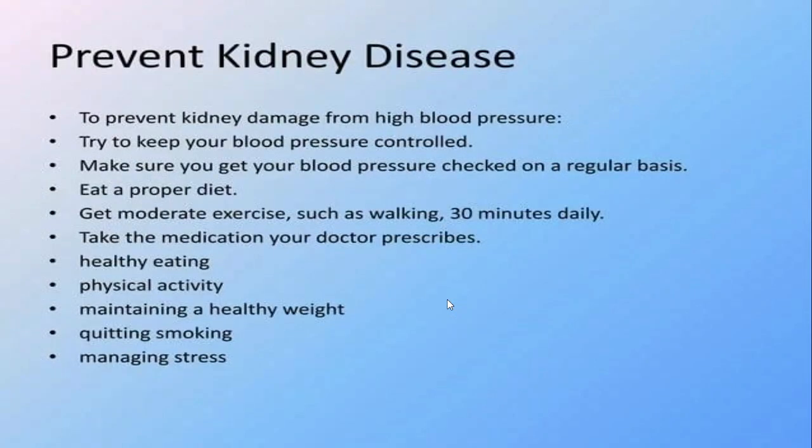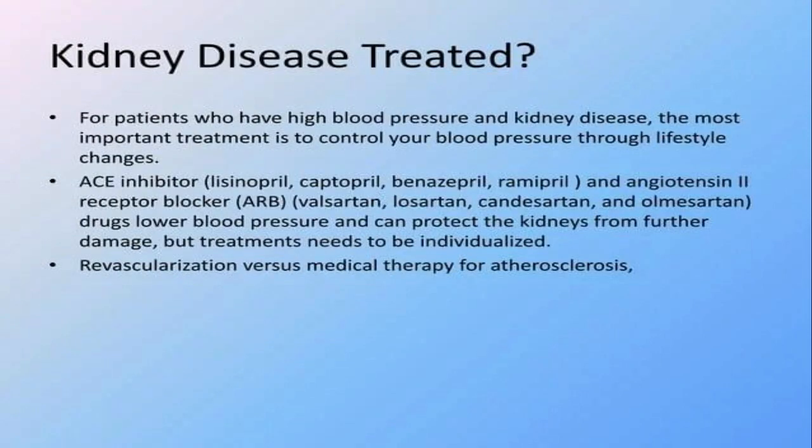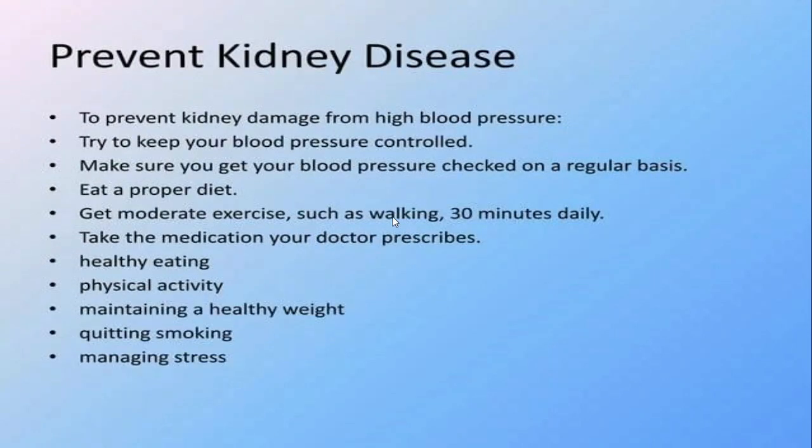Now, how can we prevent renal kidney diseases, right? First, to prevent kidney damage from high blood pressure, we can control our blood pressure and make sure you get your blood pressure checked on a regular basis, right?